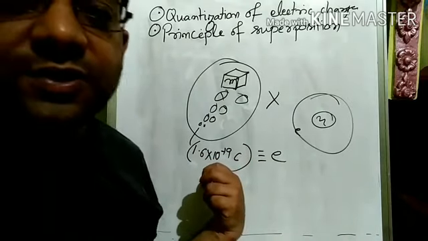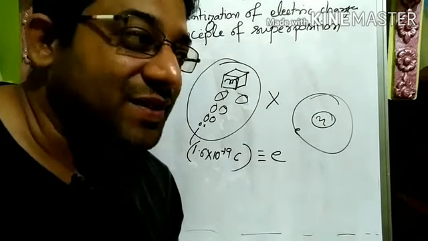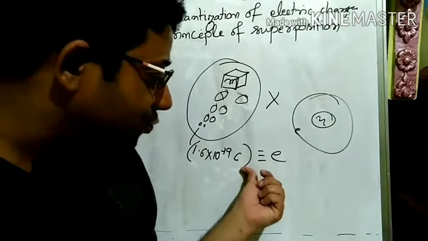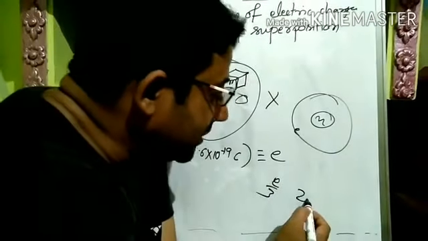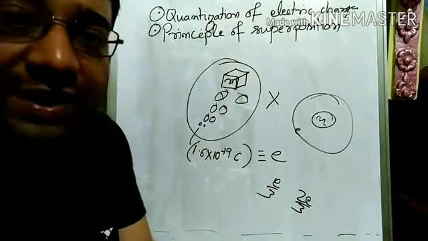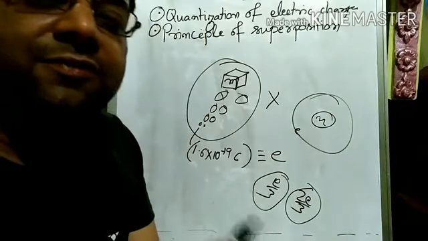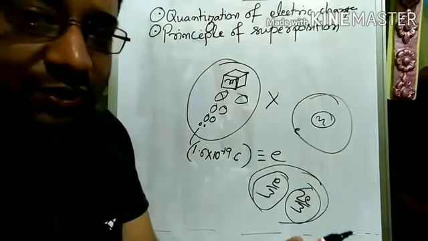Now, from YouTube videos, or if scientists are talking about quarks, there are quarks, and each quark has e by 3 charge or 2e by 3 charge. You might have heard these things from somewhere, but remember that these charges are never found isolated. All these charges will be together only.